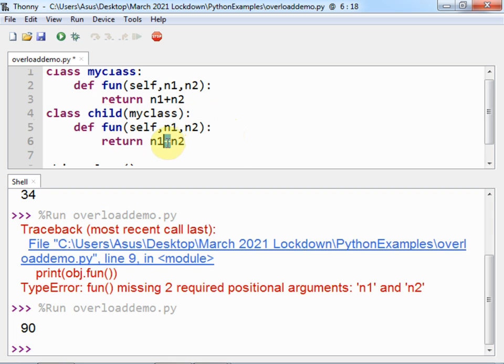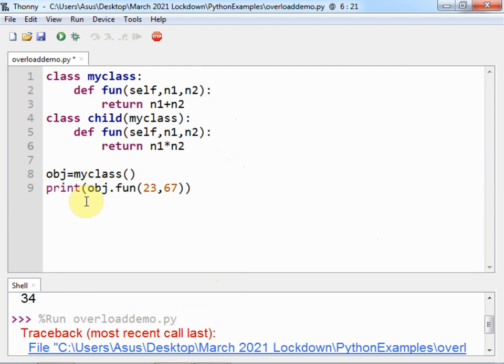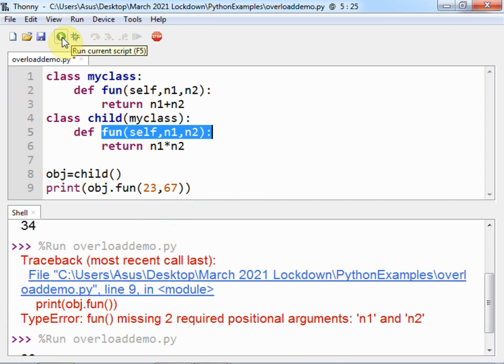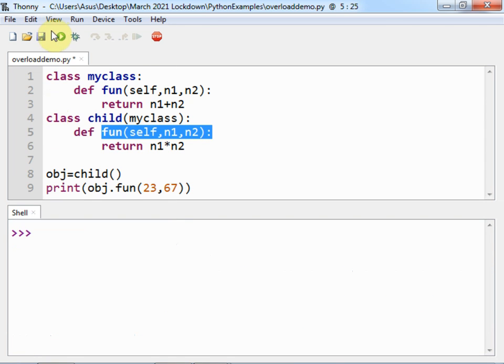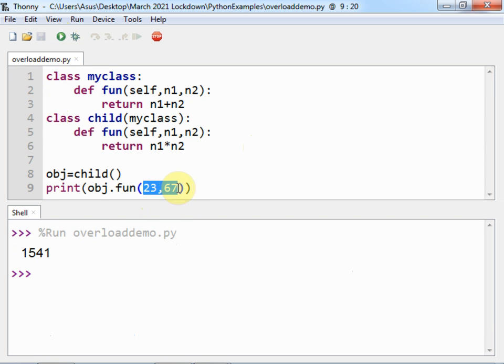if I want to check the effect, I will just change the operation here, and first I will create the object of the child class. So obj is equal to child and print obj dot fun. That means this fun will be called with these 2 parameters. So let us run this. First I will clear the shell, run. So the answer is the multiplication of these 2 numbers.